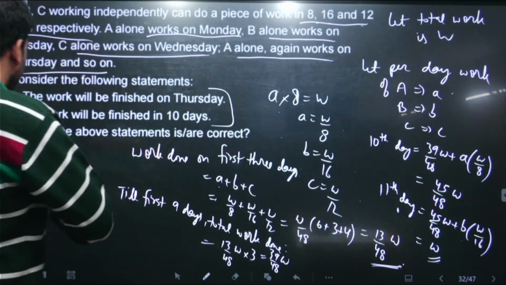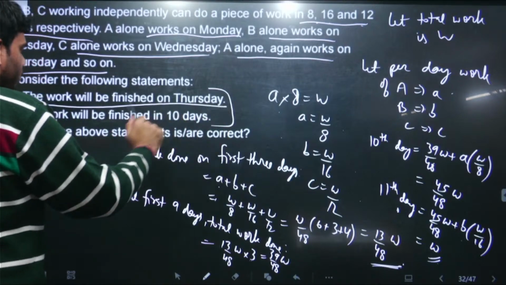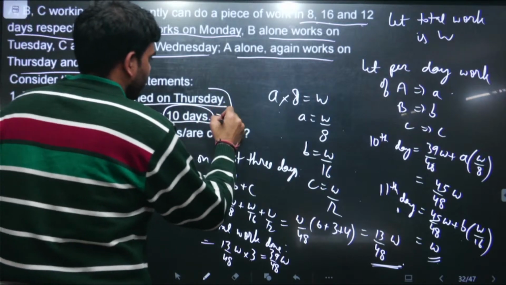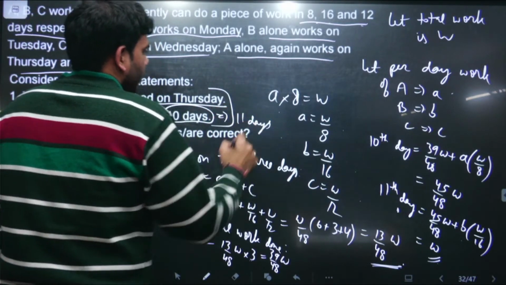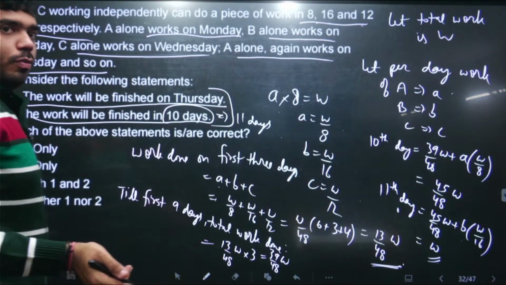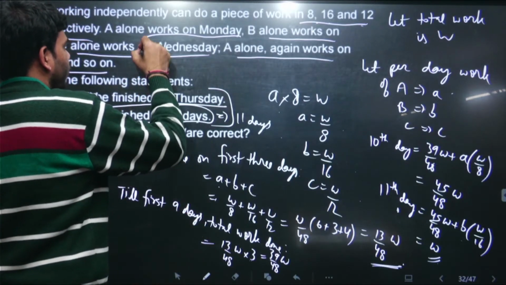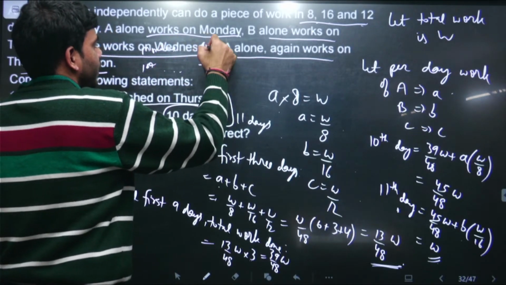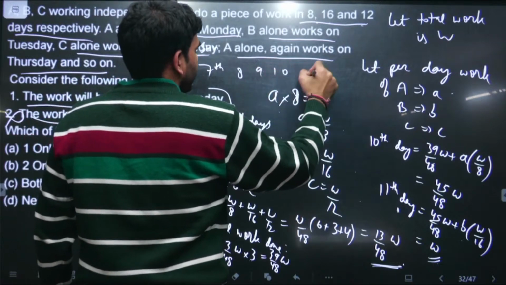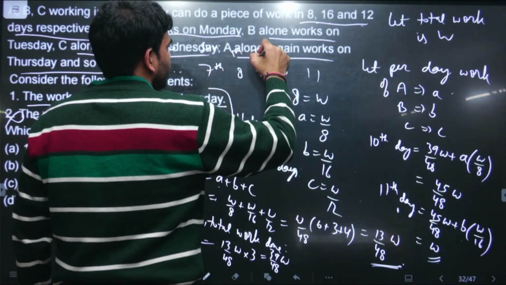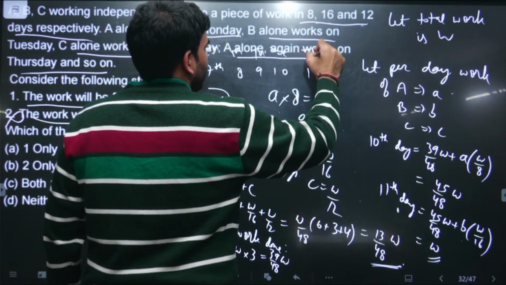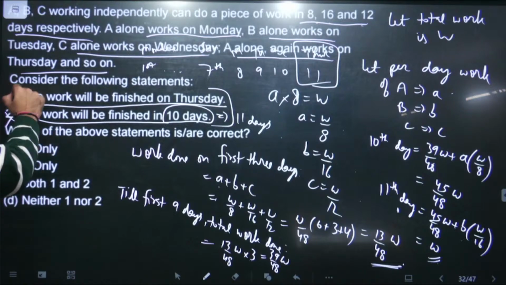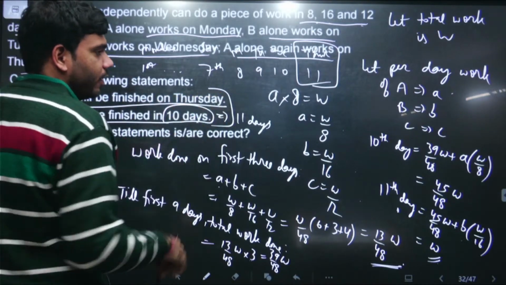So let us see what the statements are saying. The work will be finished on Thursday, and the work will be finished in 10 days. The second statement is completely wrong. The work will be done in 11 days. And we are starting from Monday, so the first day is Monday, and going on, the 7th day will be Sunday. Then the 8th will be Monday, the 9th will be Tuesday, the 10th will be Wednesday, and the 11th day will be Thursday. So work will be completed on Thursday. So this is absolutely right. The complete work will be finished on Thursday.